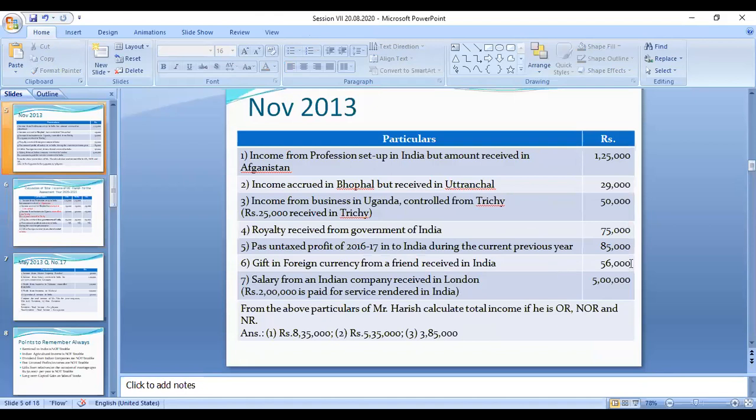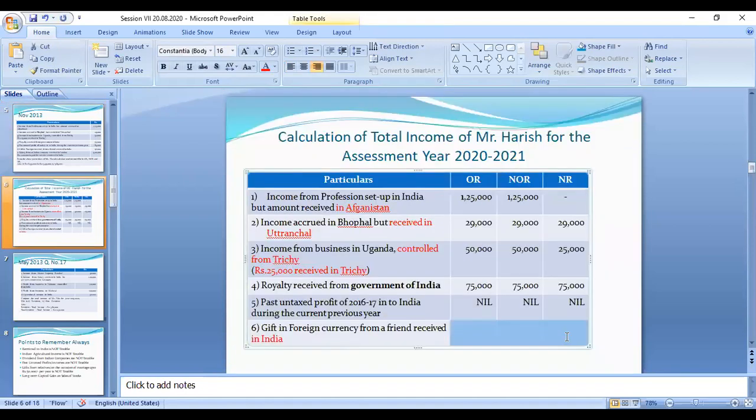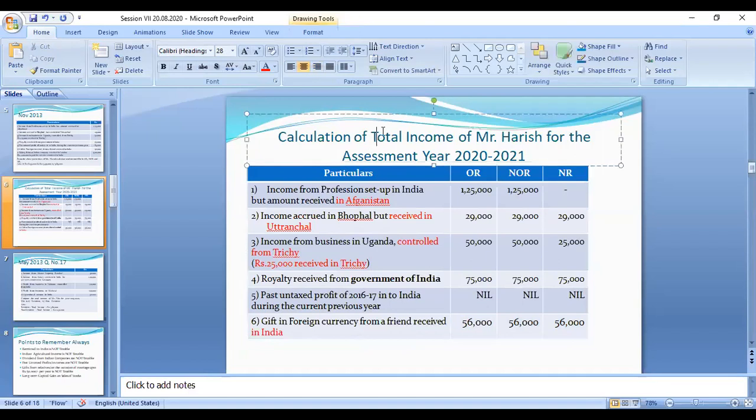That amount is 56,000. Gifts received only from relatives, or on the occasion of marriage, are exempted, but only up to the limit of 50,000. So this whole amount is taxable because it was received from a friend.